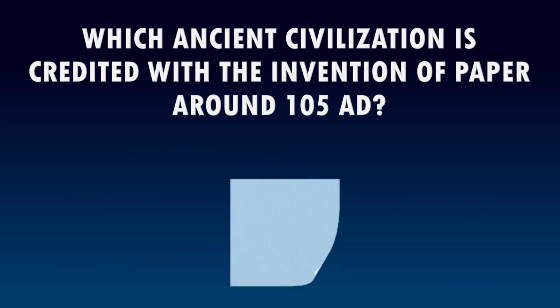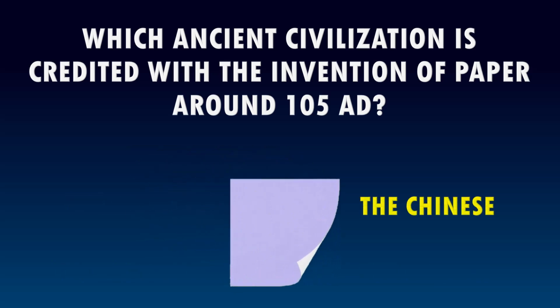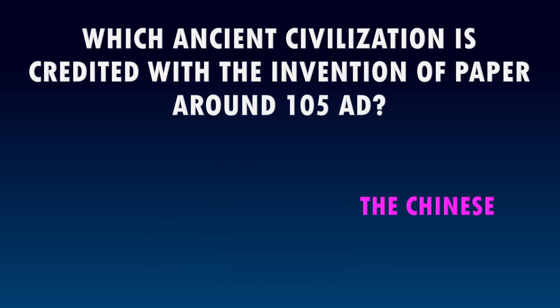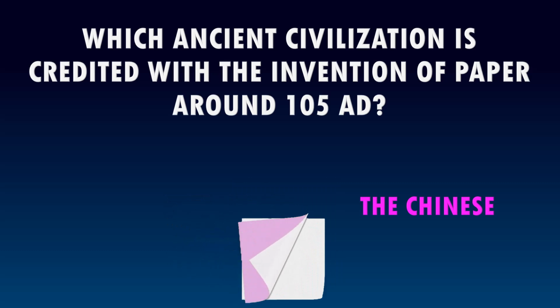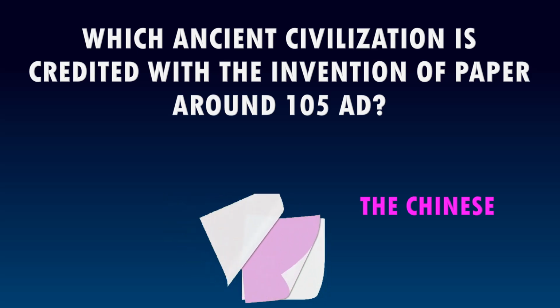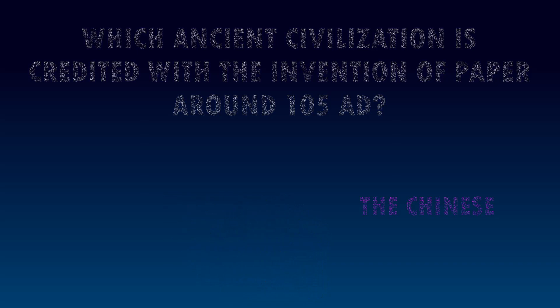Give a big hand to the Chinese. The earliest form of paper was made by processing the fibers from the inner bark of a mulberry tree, along with other materials like hemp and rags, and then pressing them into thin sheets. Before this, people primarily wrote on bamboo, silk, or clay tablets.